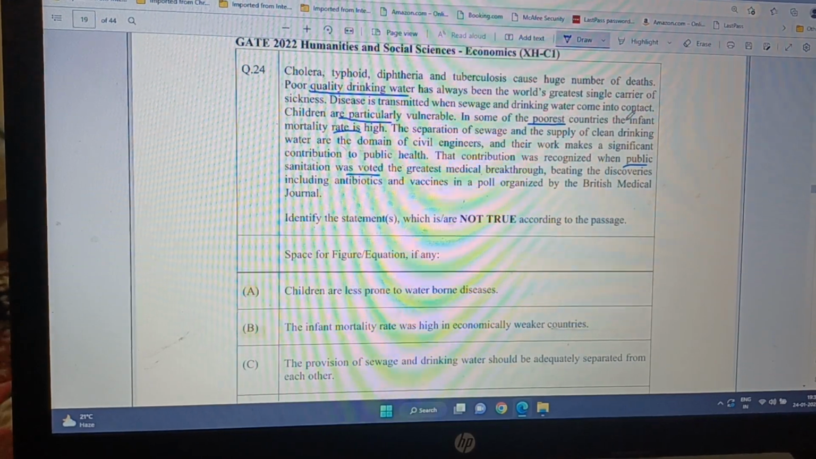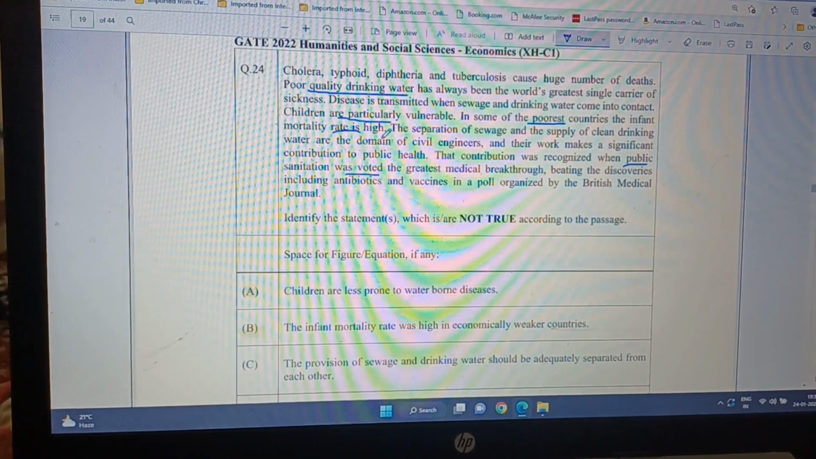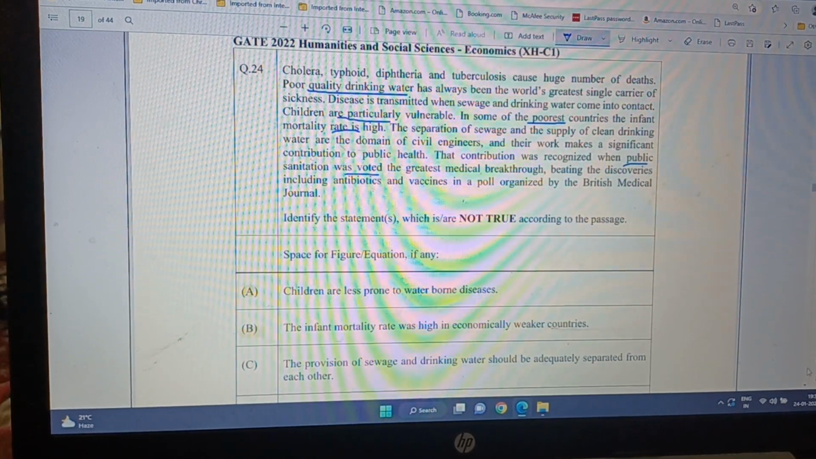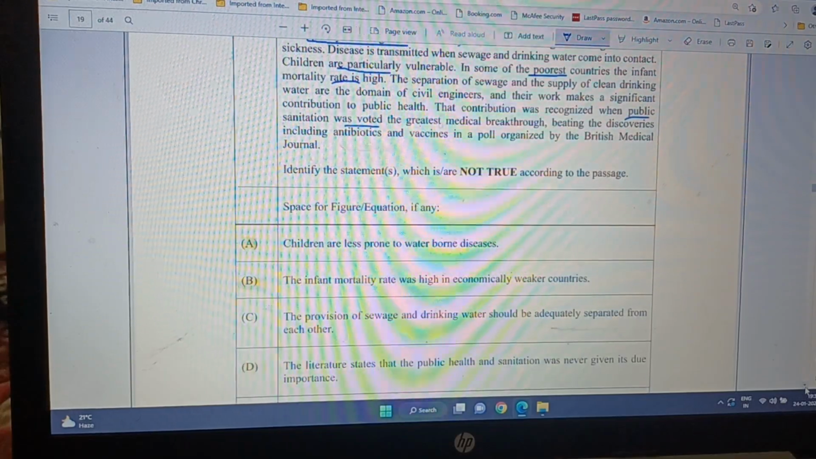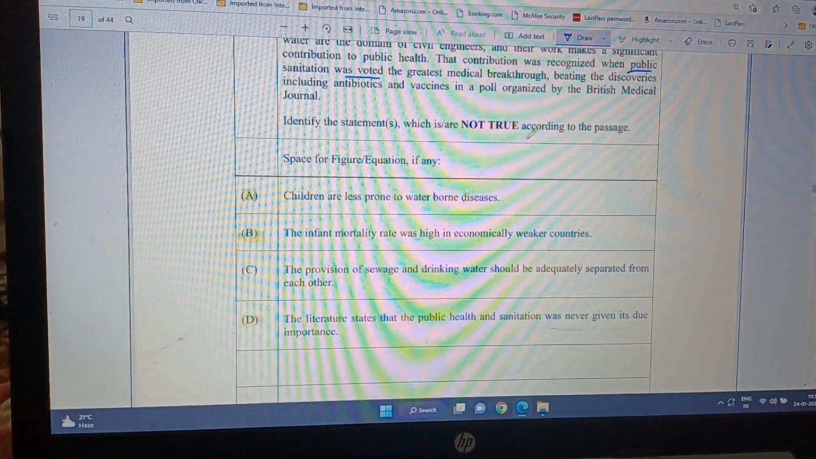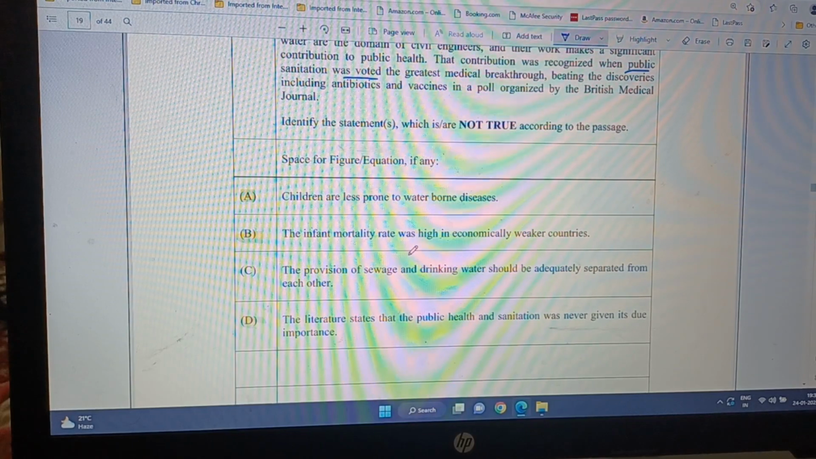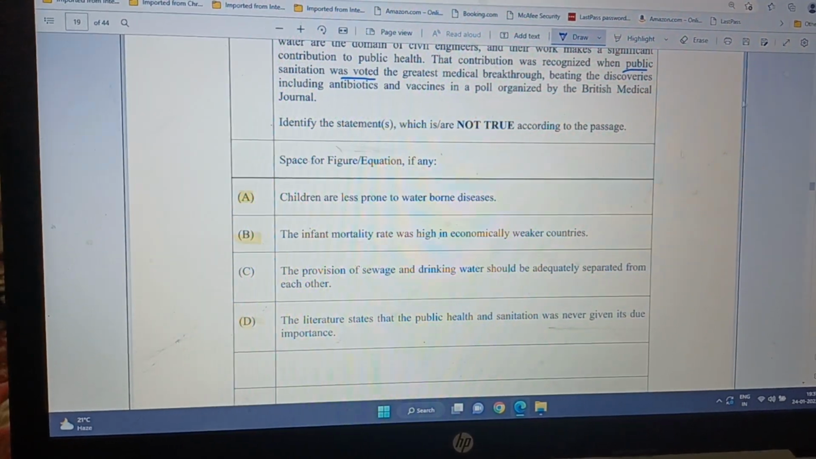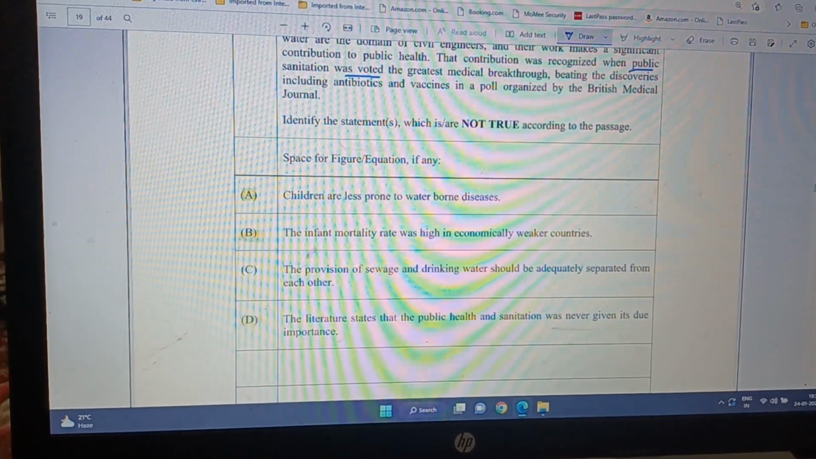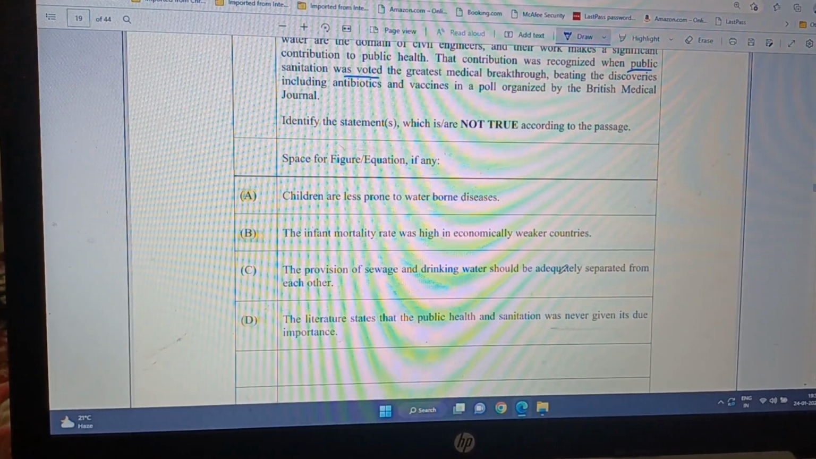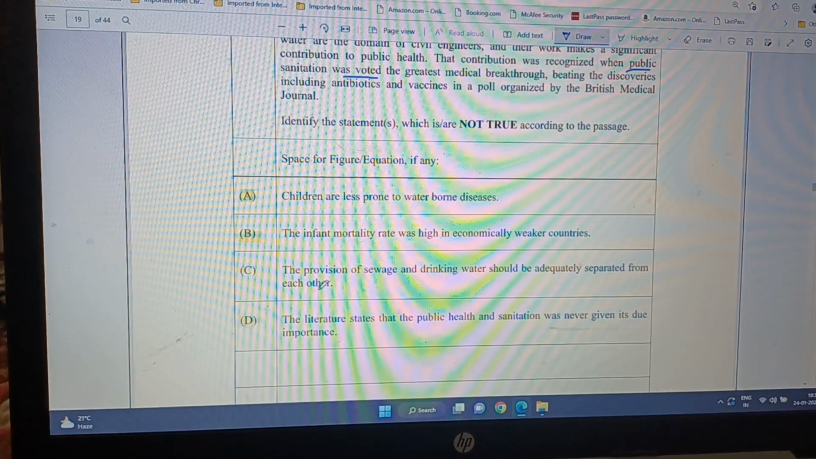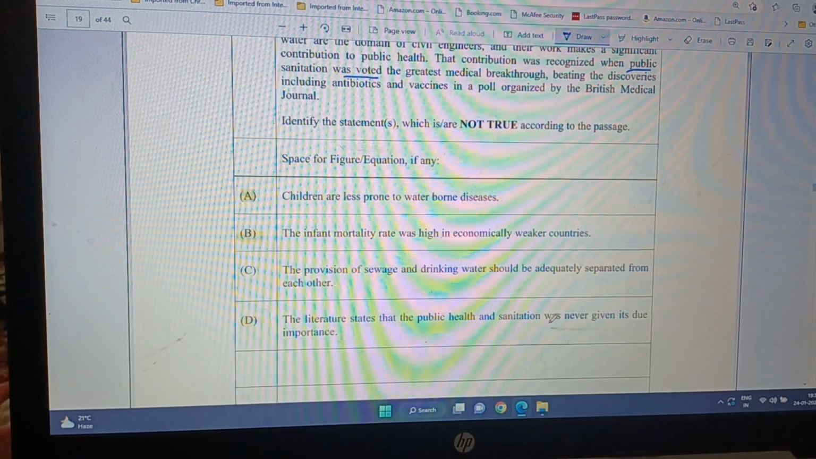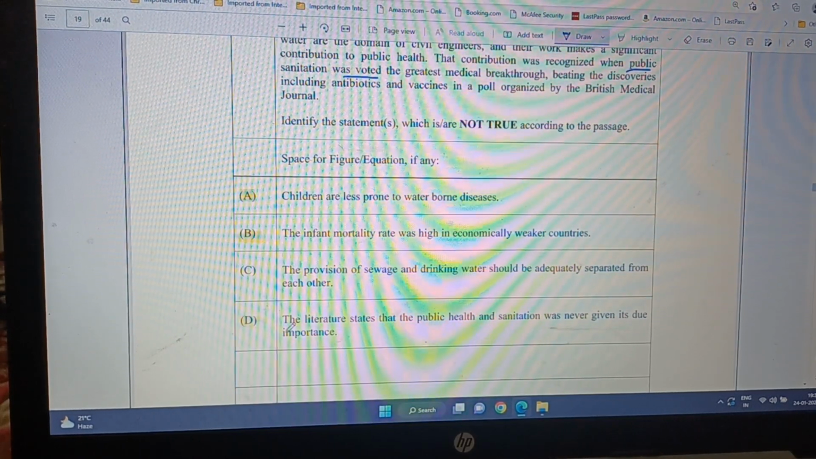In some of the poorest countries, the infant mortality rate is high. So the infant mortality rate was high in economically weaker countries. This follows actually. So this one is not true. So this one, the infant mortality rate was high in economically weaker countries. So this is true. Okay, and then the provision of sewage and drinking water should be adequately separated from each other. Yes, that's correct. And the literature states that the public health and sanitation was never given its due importance.